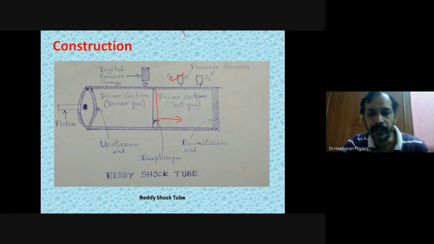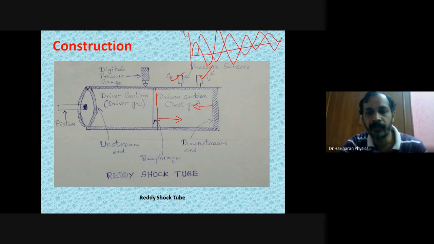Next, the reflected shock wave, which we call the secondary shock wave, will be sensed by the sensor S2. By using this cathode ray oscilloscope, we will know the waveforms of the two waves. From this, we can measure the delay of the two.